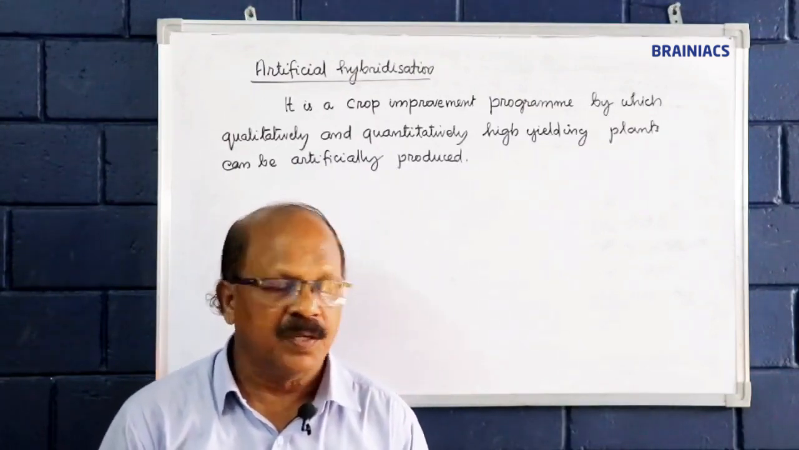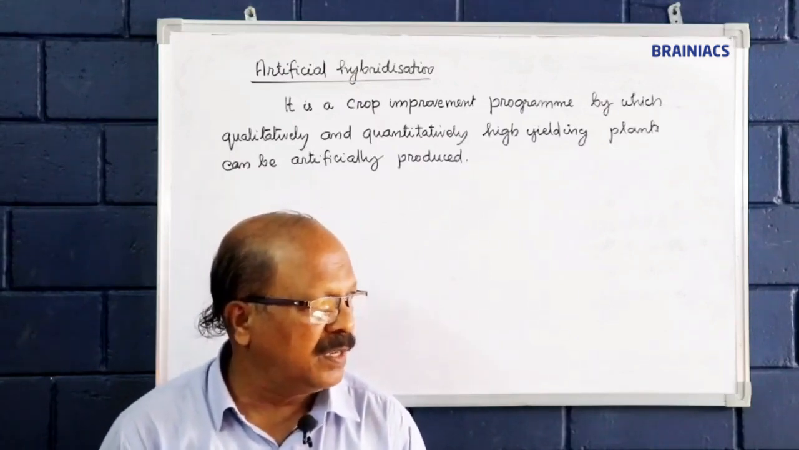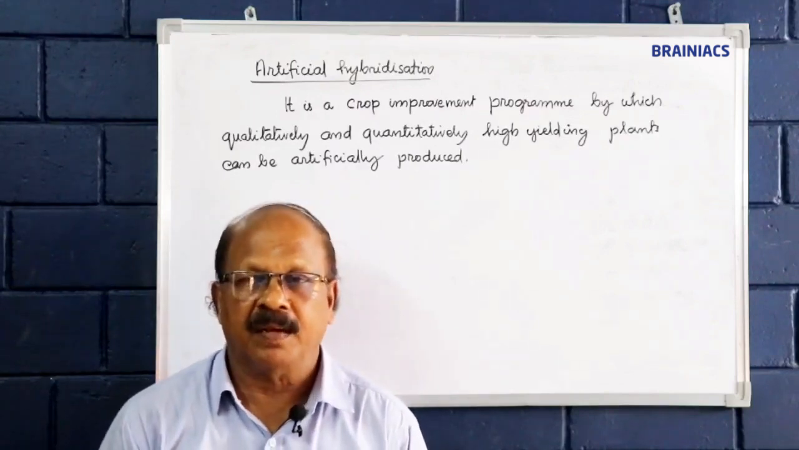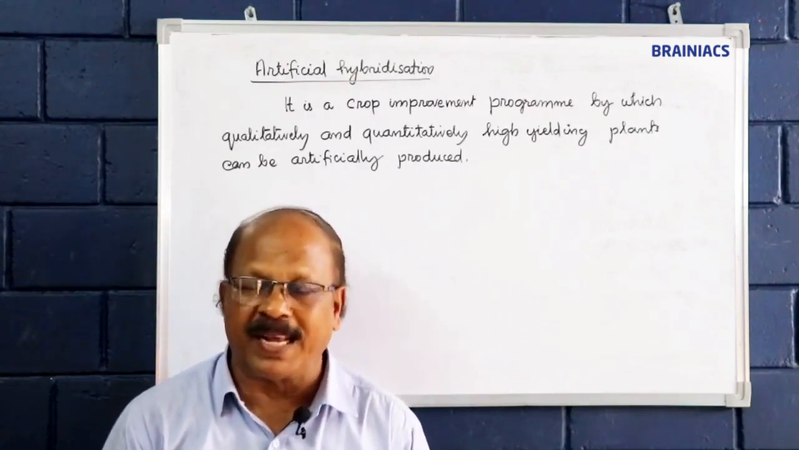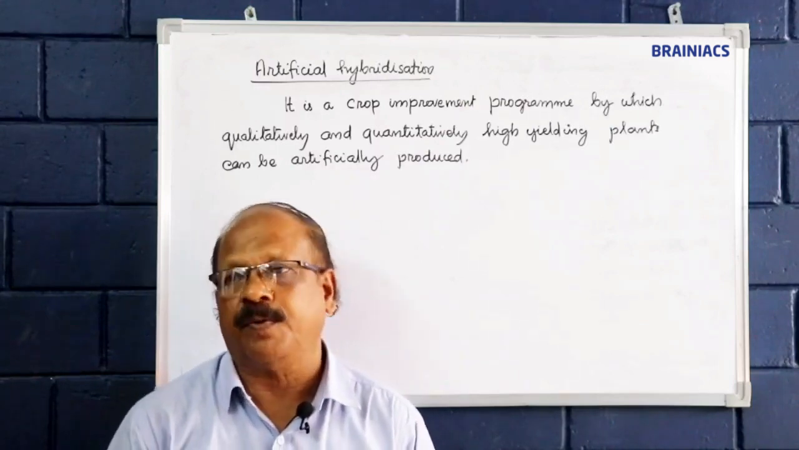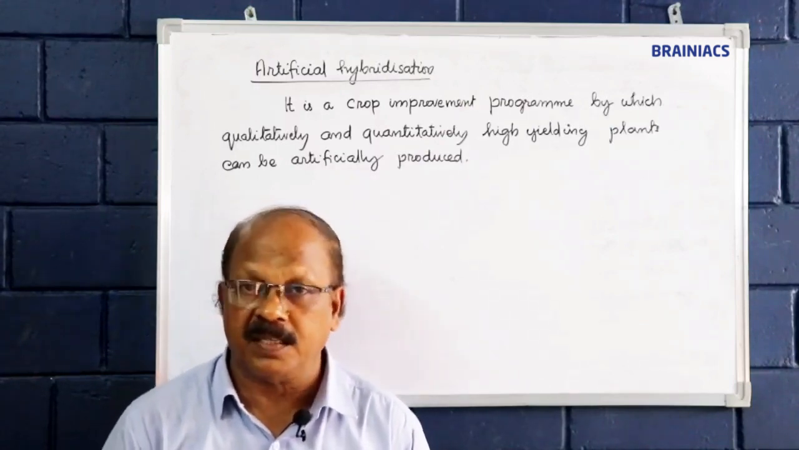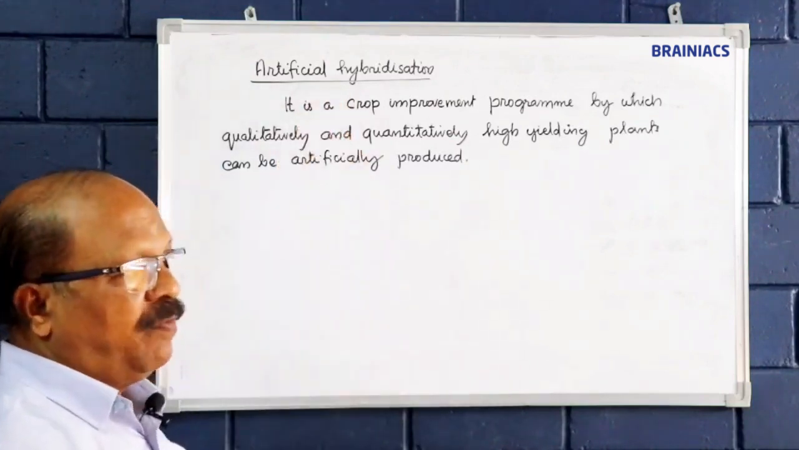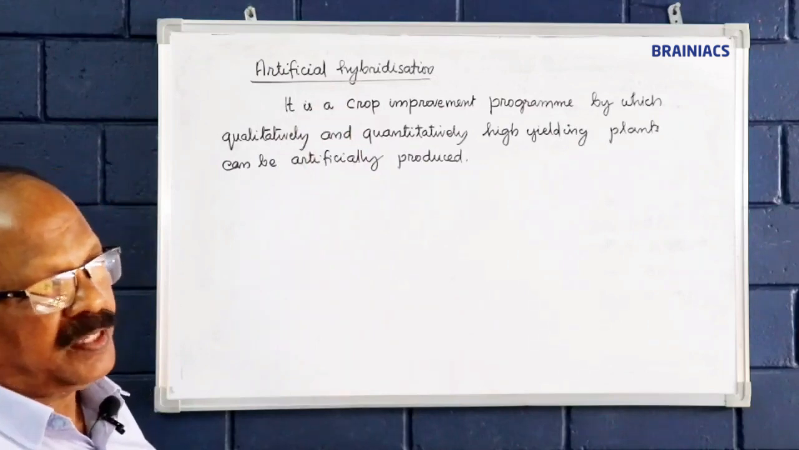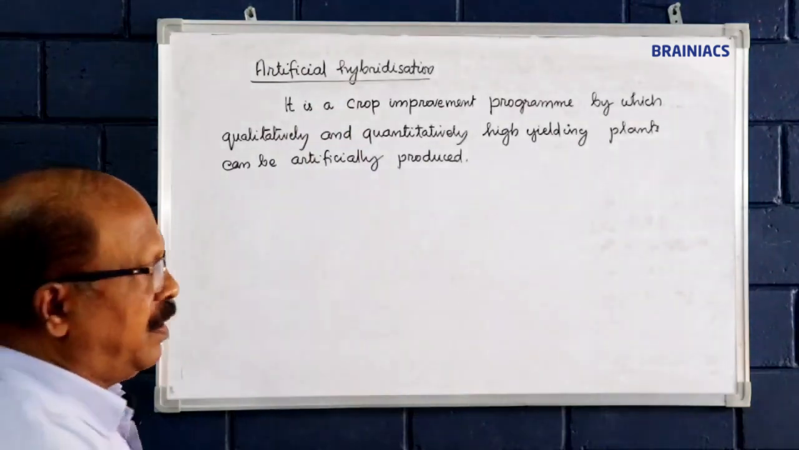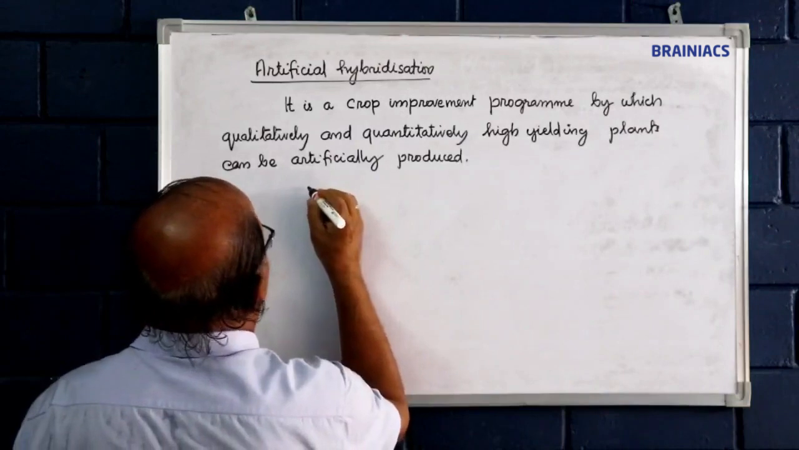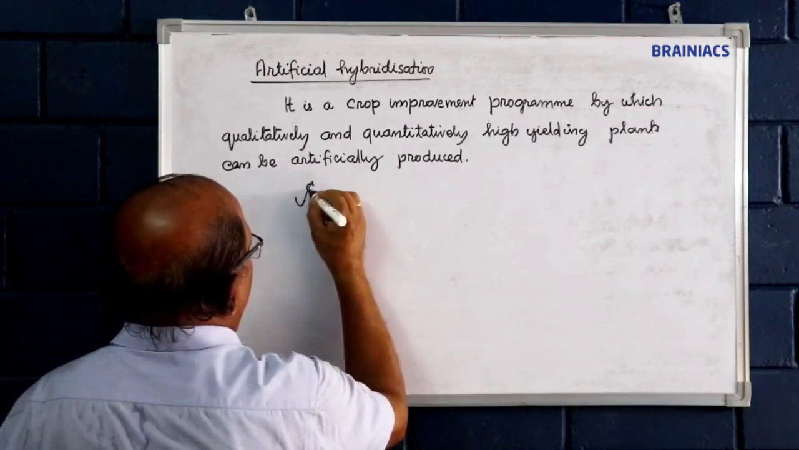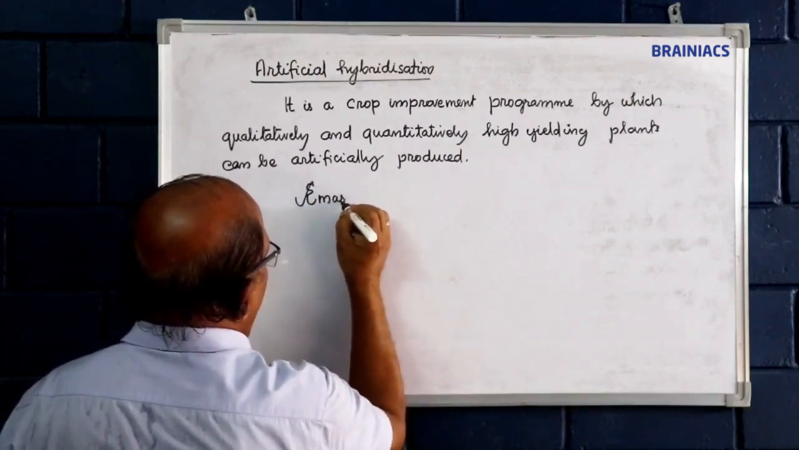And it involves so many steps that can be seen in the next chapter, the plant breeding or strategies for enhancement in food production. What are the strategies for that you can see in the next chapter. So wait please. Artificial hybridization involves so many steps. Among them some are given. So this is parental selection. Two steps are there given.